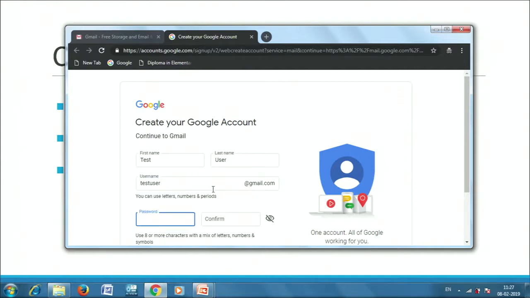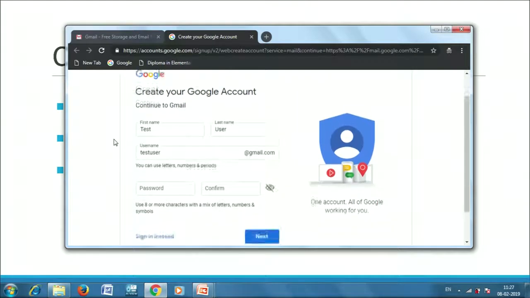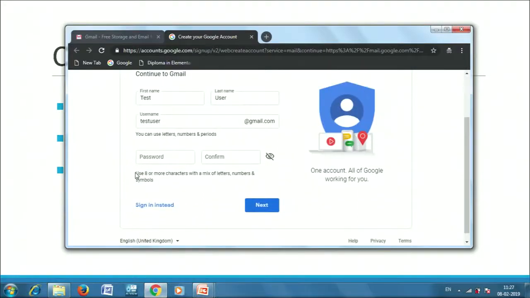Now suppose I have entered the username as testuser@gmail.com, and as for the password, as I told you, there is security associated with the password field and we have to choose a password very carefully. As you can see, Gmail has mentioned to use 8 or more characters with a mix of letters, numbers and symbols. So we have to have at least 8 characters, a combination of letters and numbers. So let's say my password is test user